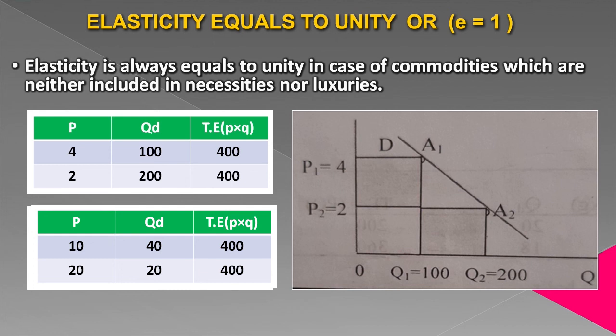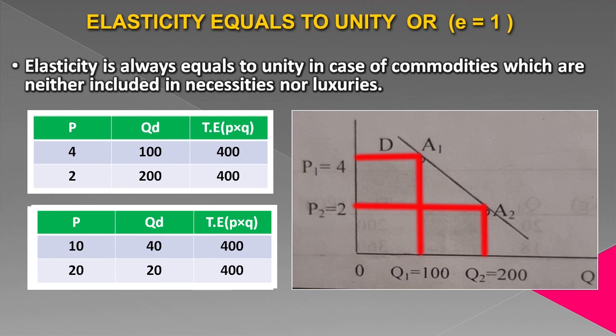And when we plot these changes in a graph, we get the curve that is known as a demand curve, and it will be of a normal shape. Here you can see price is P1, quantity demanded is Q1. Price decreases to P2, quantity demanded also increases to Q2, but the distance remains the same. The shape of the curve is like a normal shape of a demand curve.